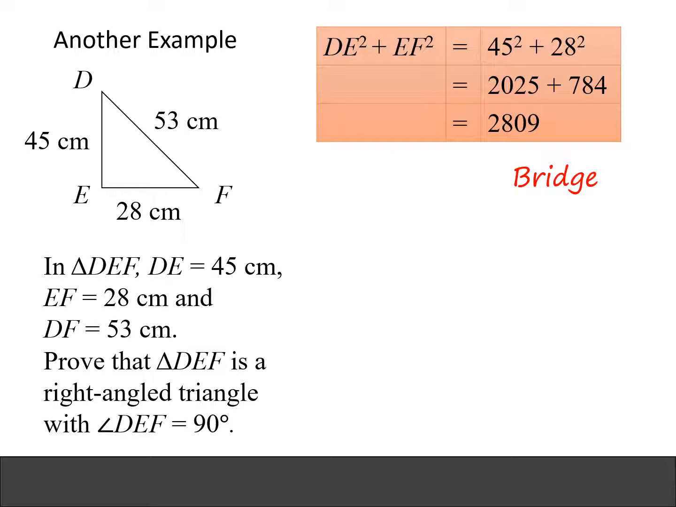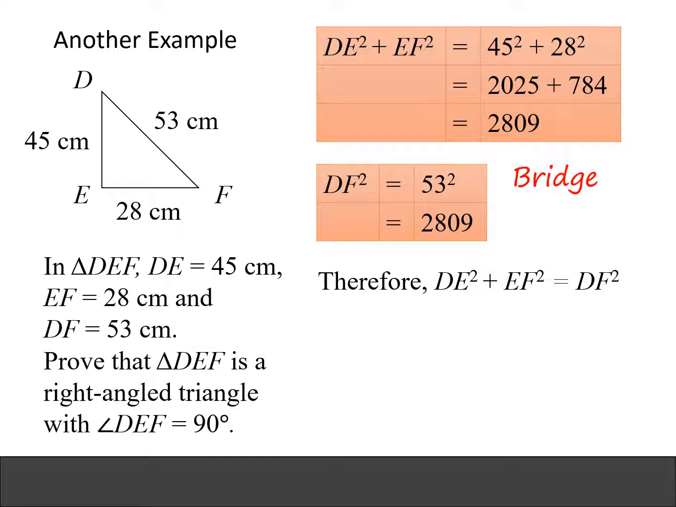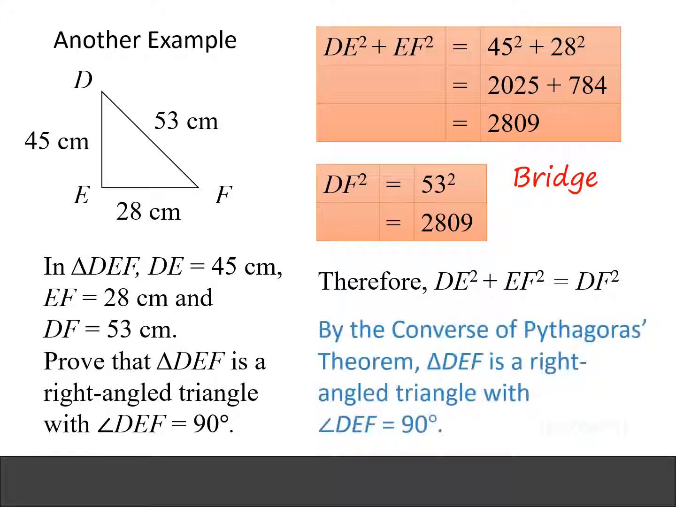So we start with DE squared plus EF squared. Sub in the values of DE and EF, and we find that DE squared plus EF squared equals to 2809. At the same time, DF squared is also equals to 2809. So the two values are the same. So we write, therefore, DE squared plus EF squared equals to DF squared. And hence, we have the conclusion. The conclusion is, by the converse of Pythagoras theorem, triangle DEF is a right-angled triangle with angle DEF equals to 90 degrees.